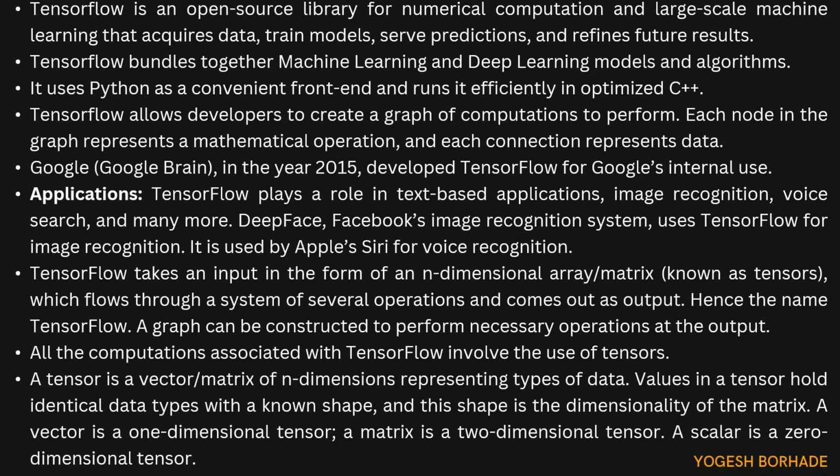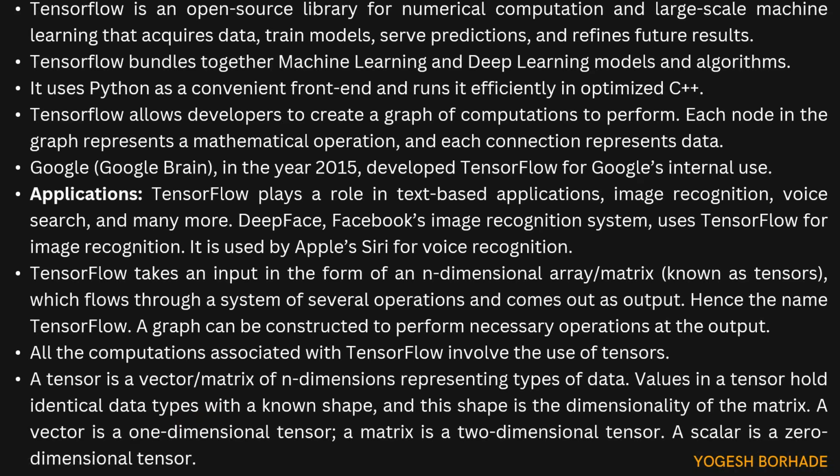Then values in a tensor hold identical data types with a known shape. Okay, so now what do identical data types mean? You can consider an array. Suppose I have taken an integer array. In that I can have multiple integer values which are stored inside that array and can be accessed using the index. So these are nothing but identical data types. All the values inside that particular integer array will be of integer data type.